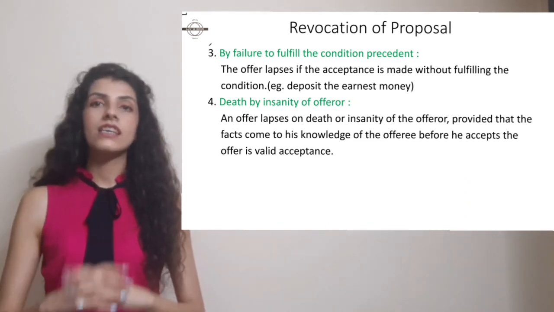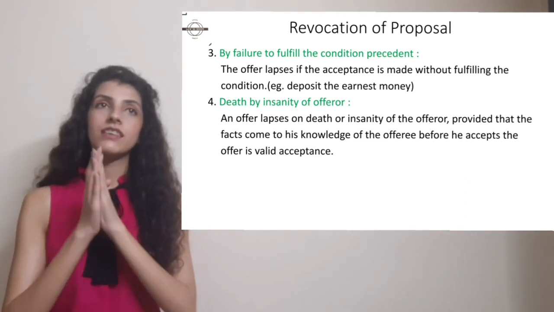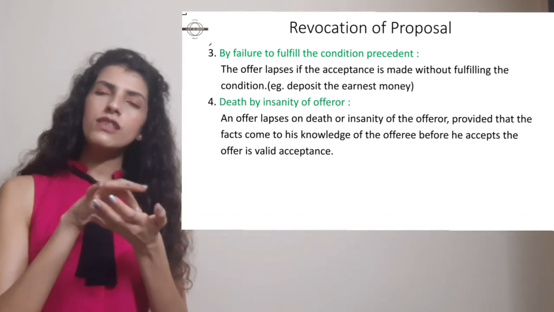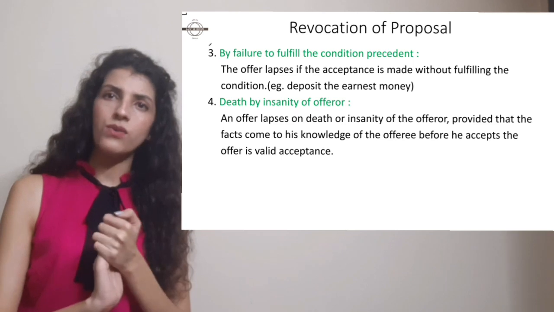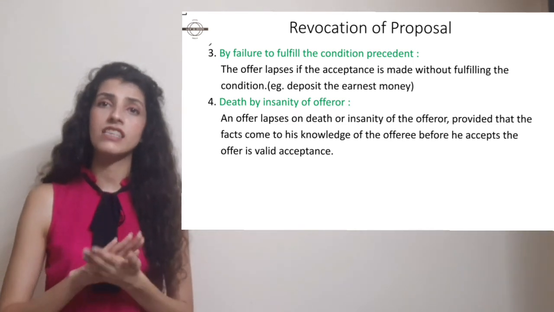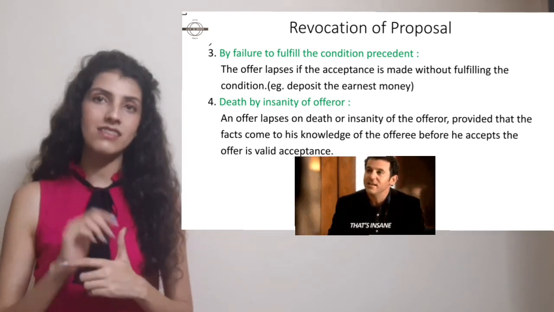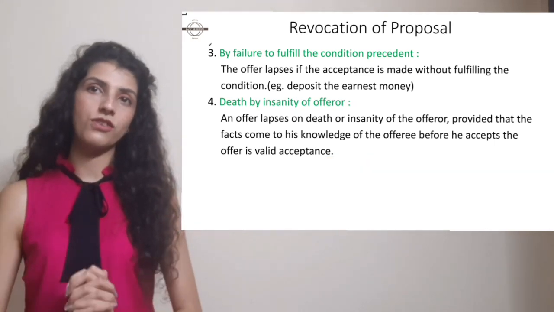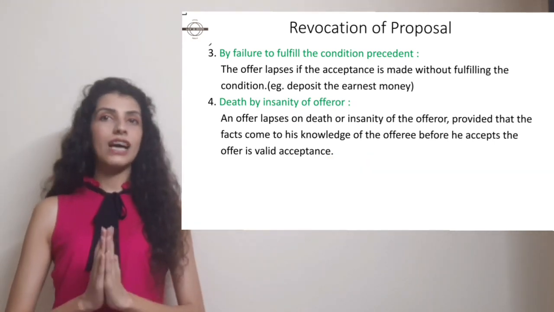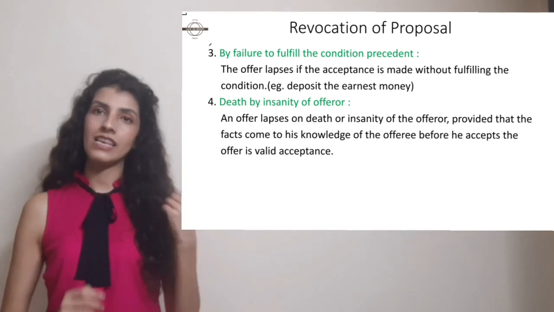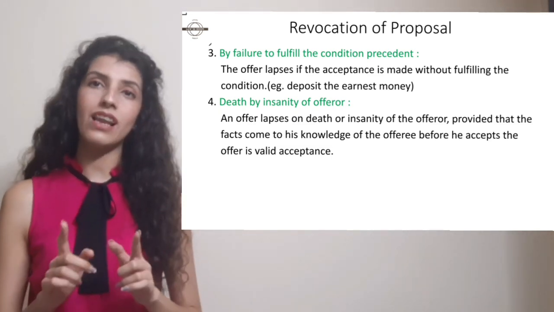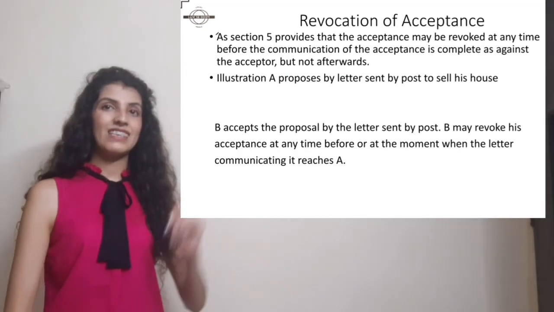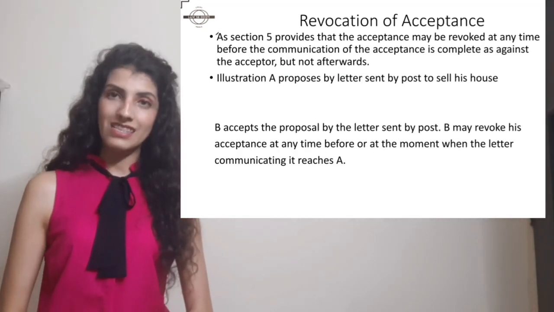But for example, if he actually gets insane, right, and this particular information has reached B. Now B is aware that A is insane. Despite knowing that A is insane, he accepts the offer. So in this case, the contract will not be revoked because of A's insanity, because B was very well aware of A's insanity, right? Next, moving forward to revocation of acceptance.